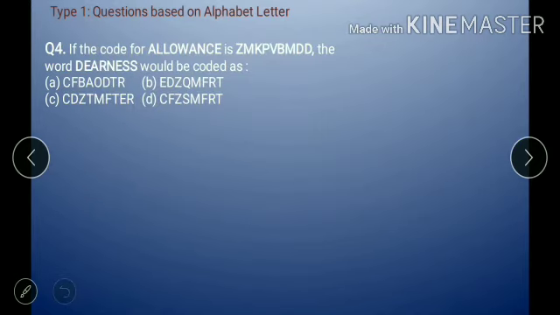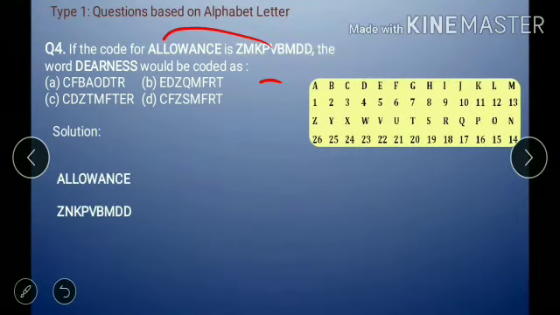Next question. If the allowance is coded as this code, the word dearness would be coded as. First thing is to know the alphabet letters. After that, find the relations by looking at this word. We are getting that A and Z have the opposite relation, but L and N don't have that opposite relation.